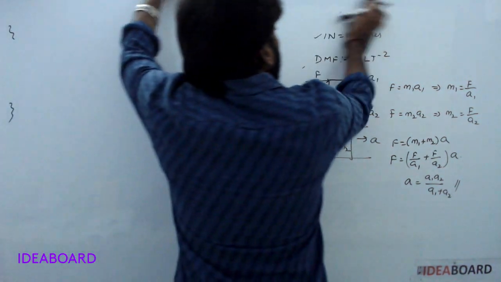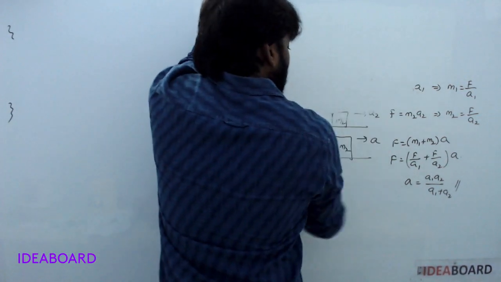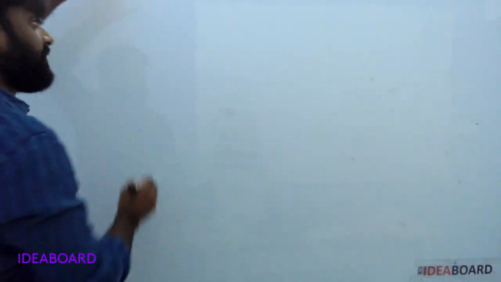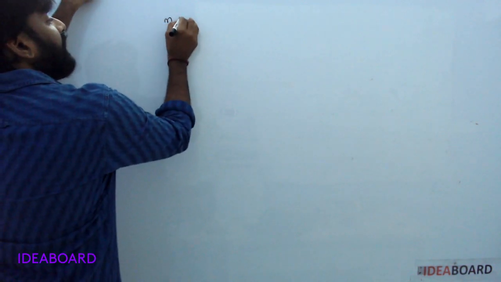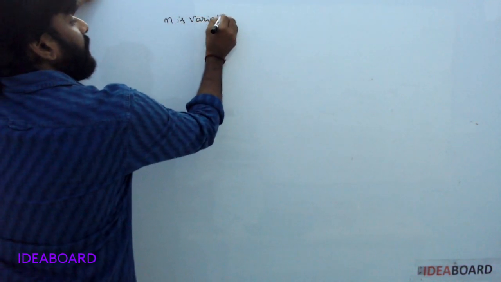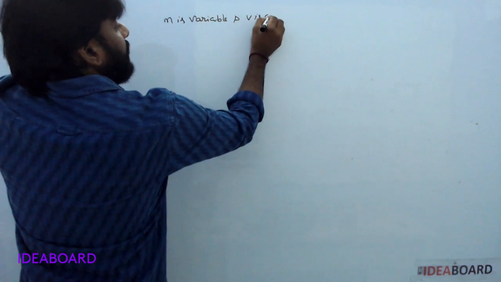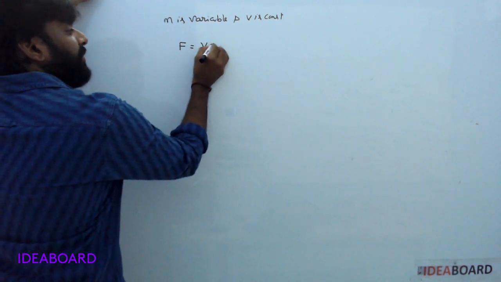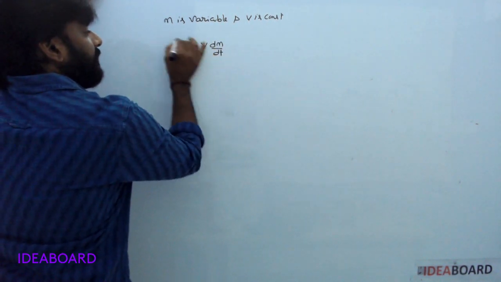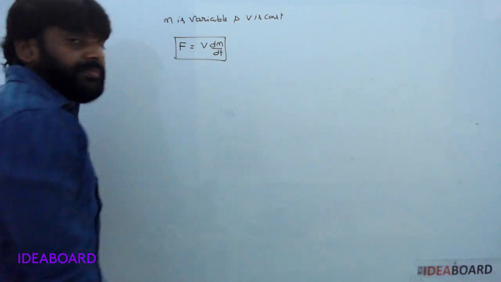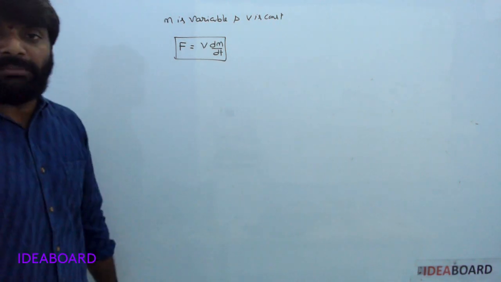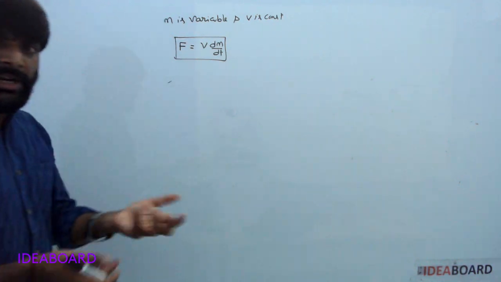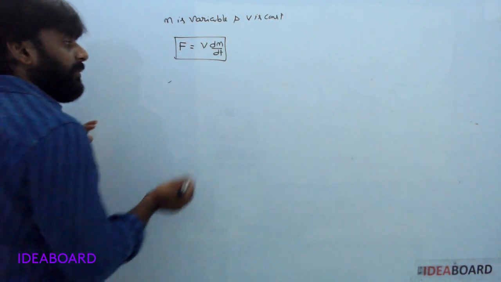Next one is variable mass. If mass is variable and velocity is constant, F is equal to v into dm by dt. In a variable mass system, an example for this one is rocket propulsion, and a conveyor belt.